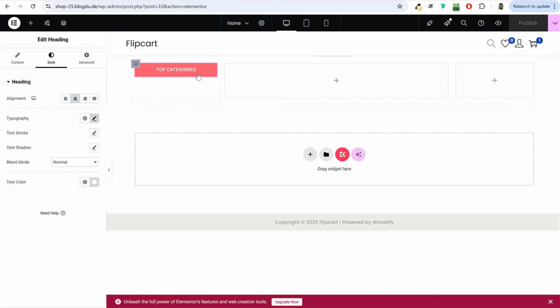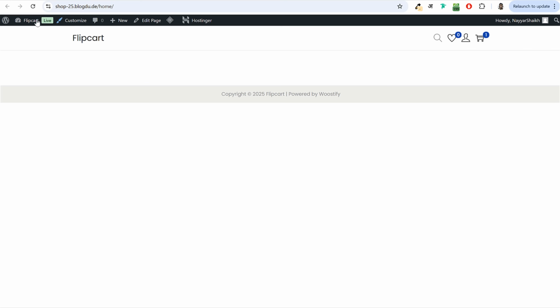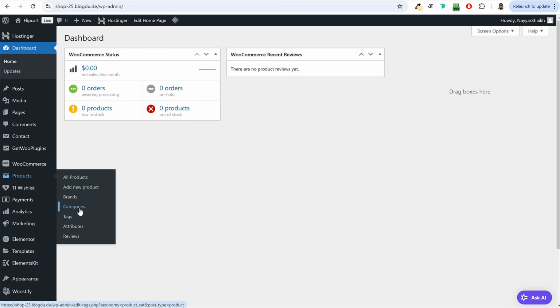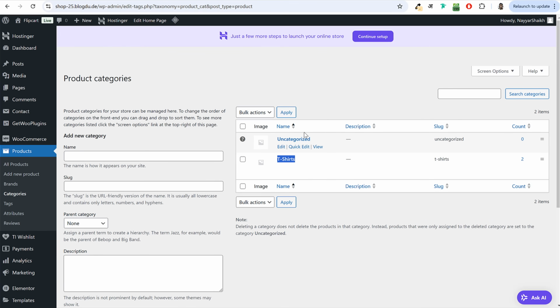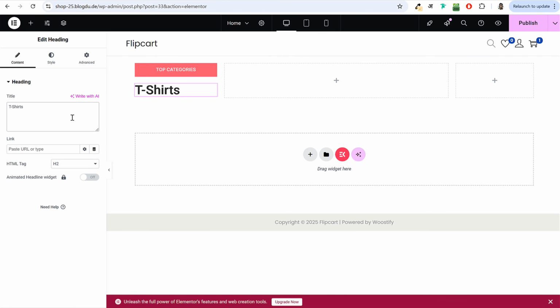Okay. Now let's create categories. So we'll come over here. Let's create our first category, electronics, fashion, whatever categories you have added. For example, if I go back to my dashboard, under products, if I click on categories, I've created one category till now. So I'll just add one for now. I'll copy the category name. In fact, I'll use heading first of all, drag and drop heading below this thing, and I'll name it t-shirts.